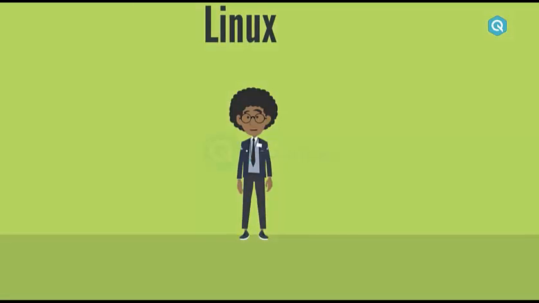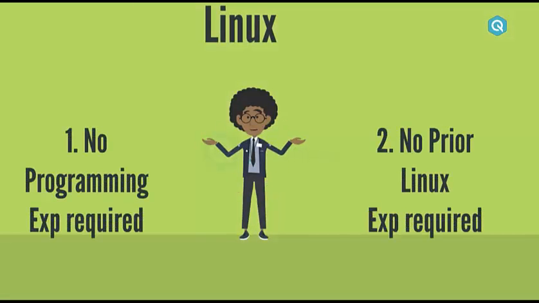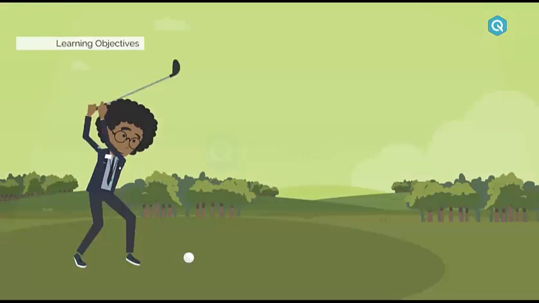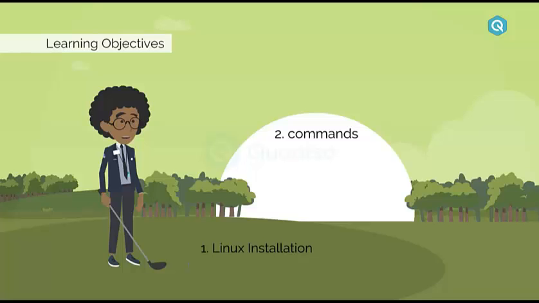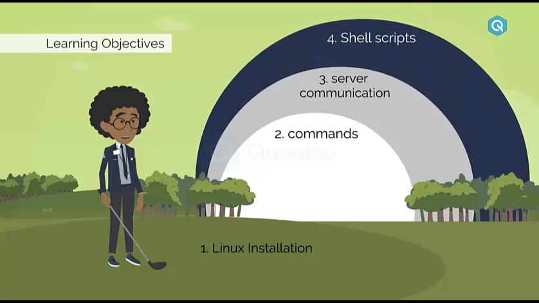This course assumes no prior programming and Linux experience. So our motive is to make a person fundamentally strong on Linux and shell scripting. After completion of this course, you will be able to first, install and run any distribution of Linux in your machine. Second, work with the most useful Linux commands and know their important use cases. Third, communicate to any Linux server via shell. And fourth, create shell scripts which will help you to automate repetitive tasks.